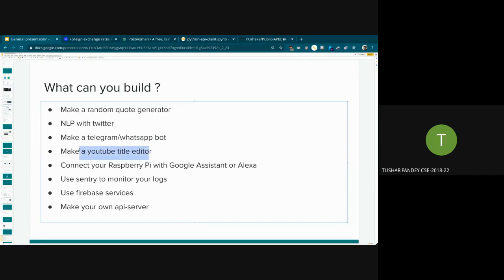YouTube also has a very nice API. If you saw, there is a YouTube creator called Tom Scott. He made a recent video, and what's special about that video is the title of that video changes to sync with how many views that video has. I was one of the first people to watch that video. When I opened the video, the title was, "This video has 800 views." I was like, okay, maybe he has just written it randomly. But when I opened it the next day, it showed this video has 400,000 views.